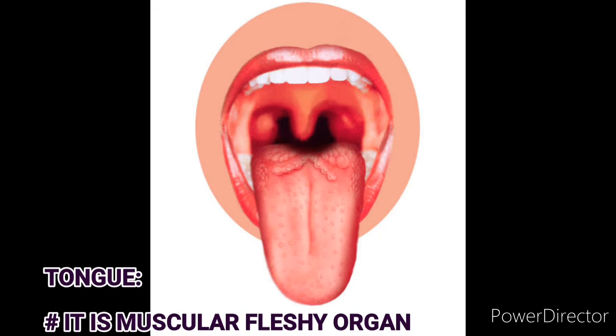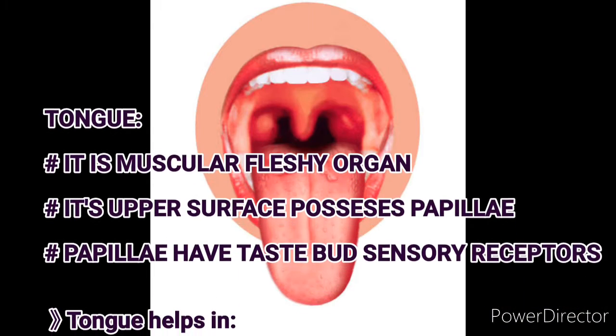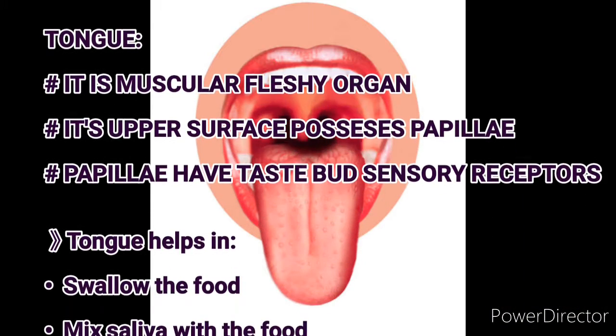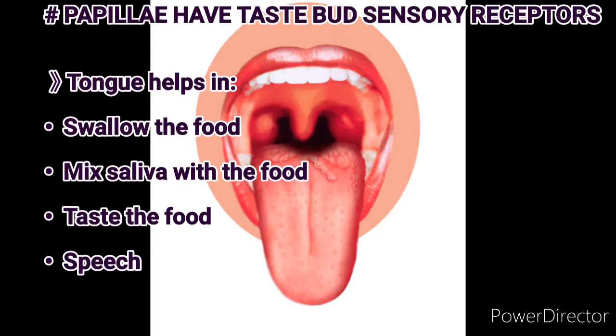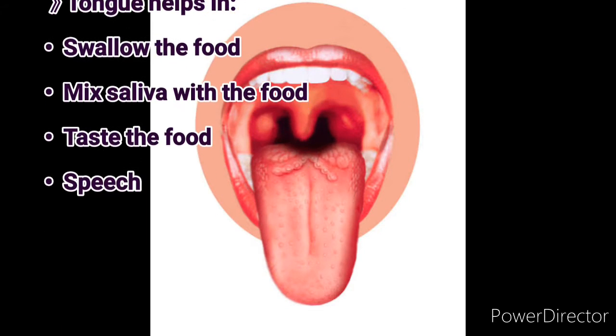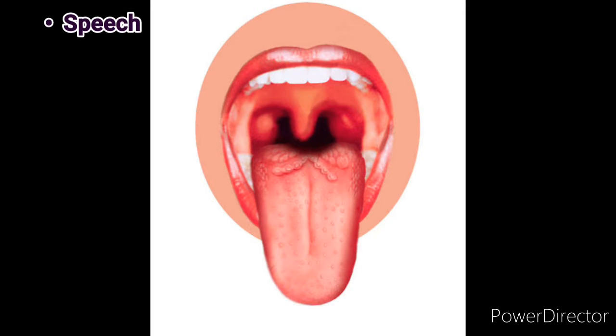Tongue: the tongue is a muscular, fleshy organ. Its upper surface possesses papillae. Papillae have taste buds, which are sensory receptors. The tongue helps in swallowing the food, mixing it with saliva, tasting the food and also in speech.